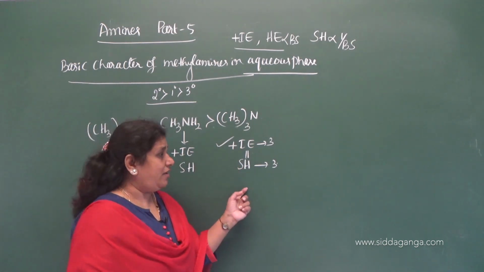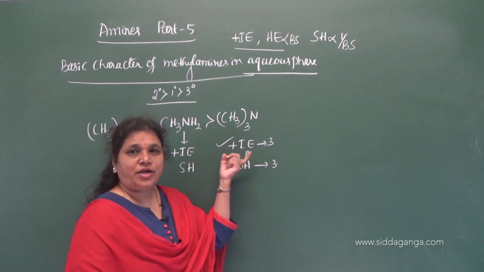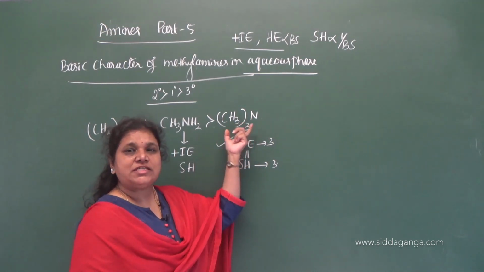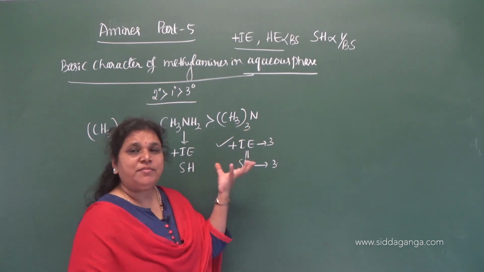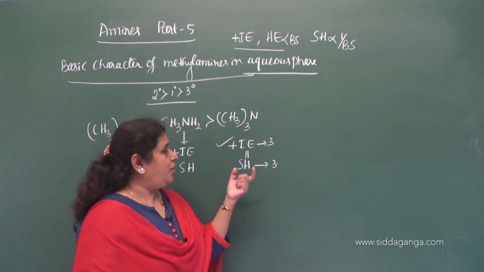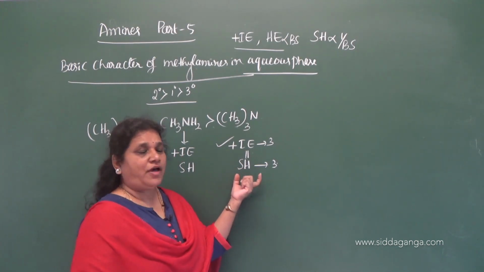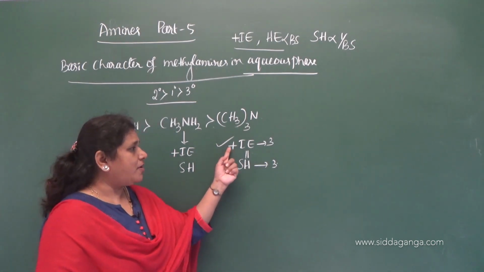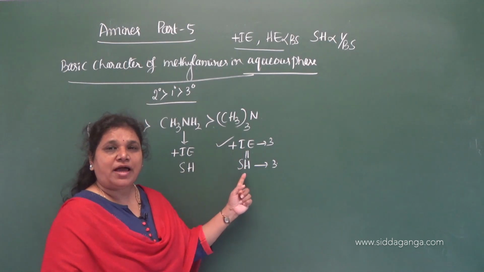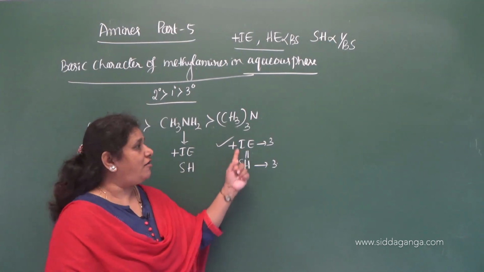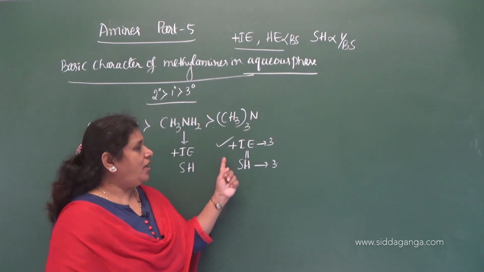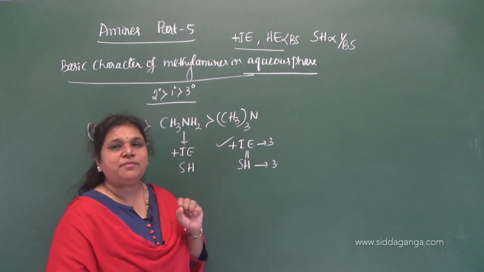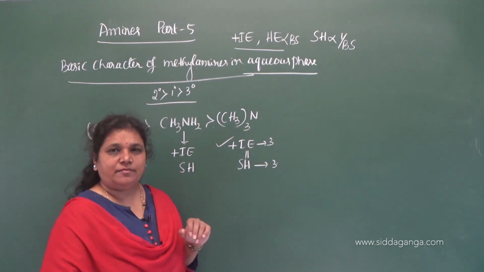Because of positive inductive effect, however much the basic strength of trimethylamine is increased, that much of basic strength is decreased due to the steric hindrance of 3 methyl groups. Which means the positive inductive effect is counterbalanced by the steric hindrance of 3 methyl groups here. Is that clear?